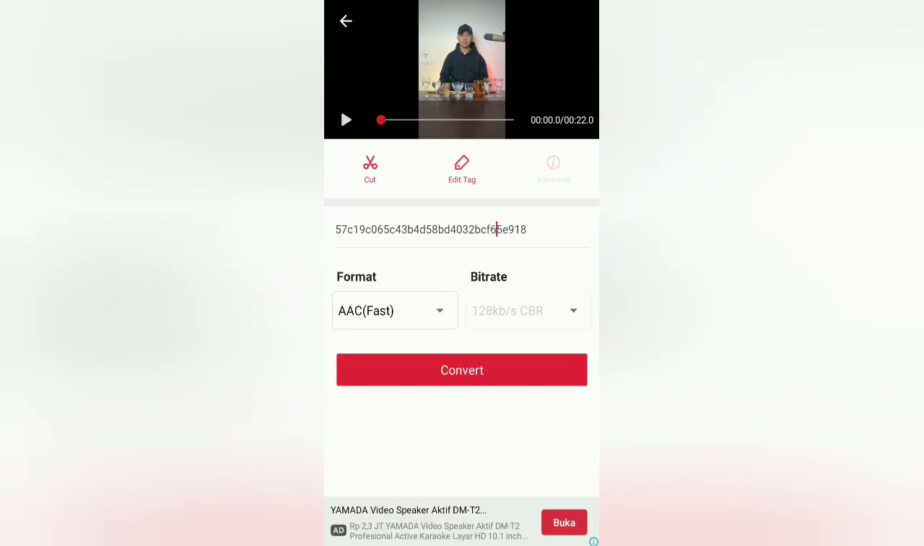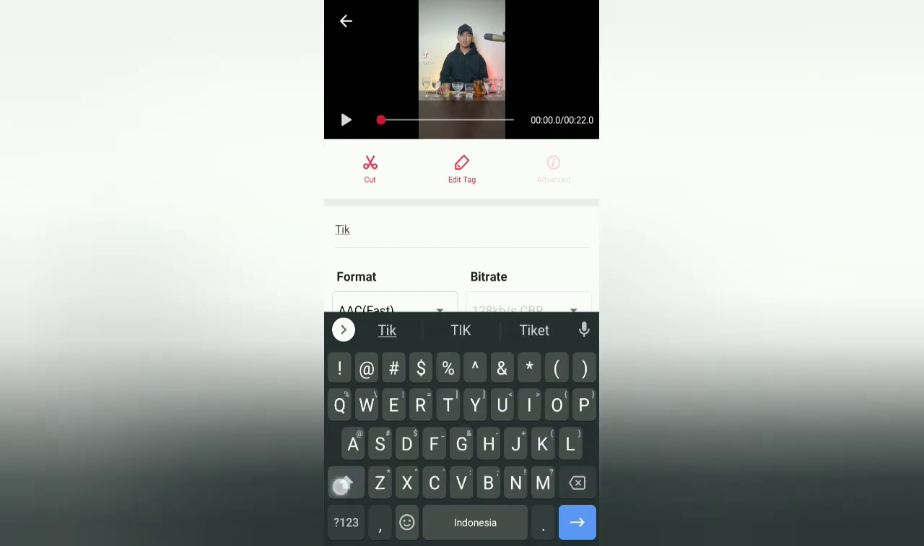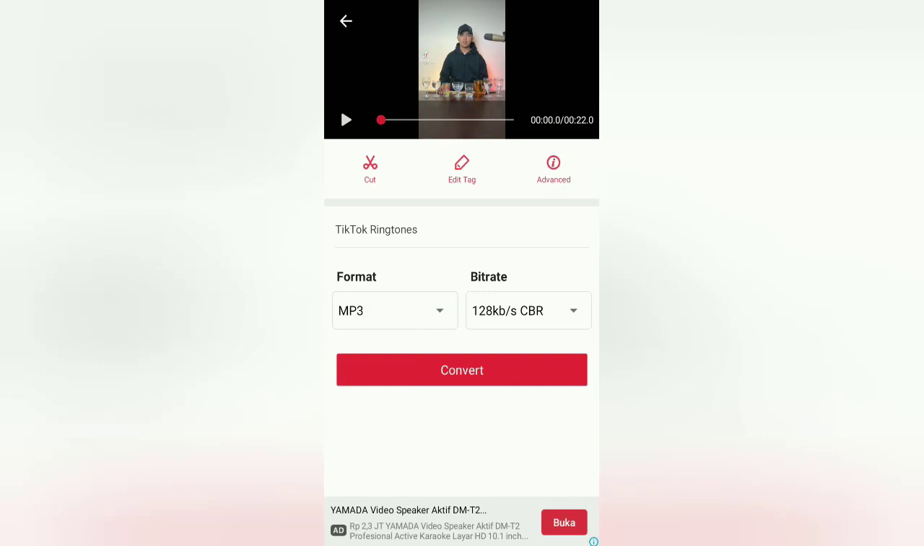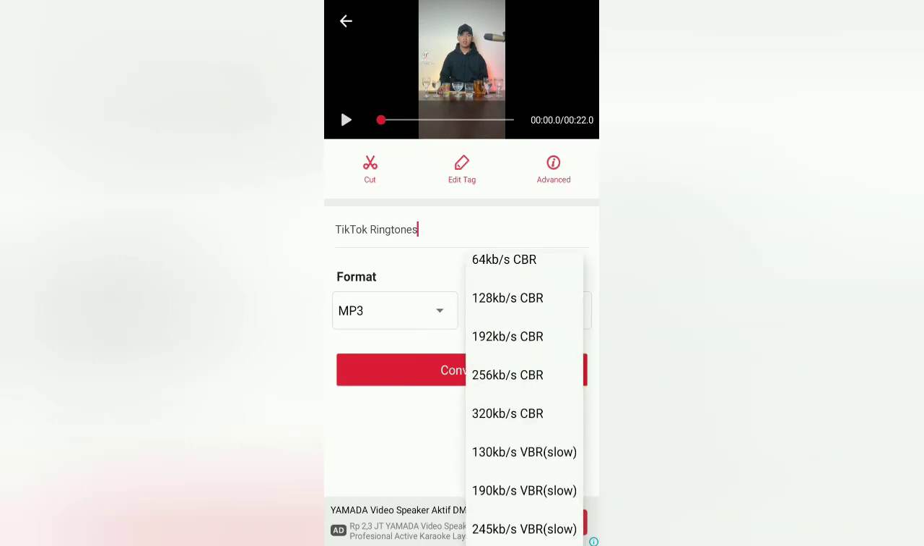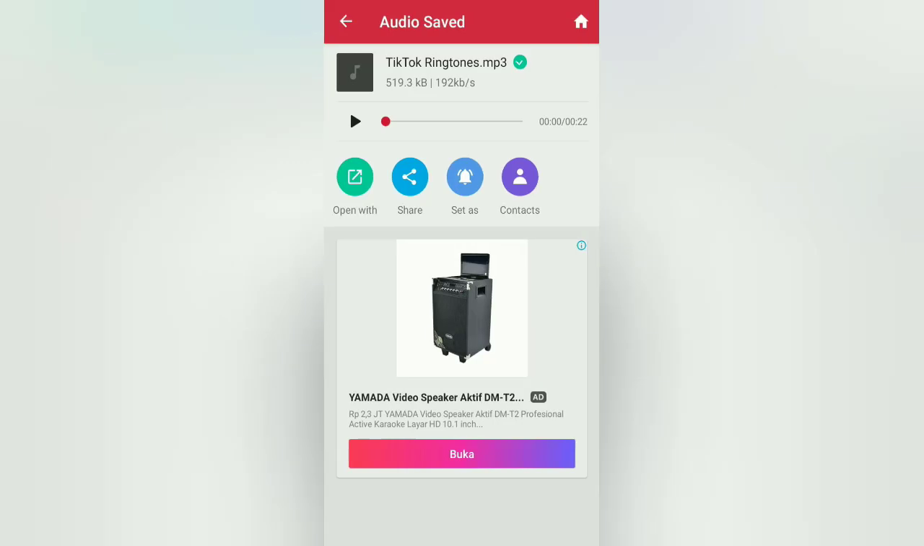At this point, you can give your ringtone audio file a name. Change the format to MP3. Then set the bitrate as high as 192 kilobytes per second. After that, tap on the convert button. And yeah, so far, you have successfully converted a TikTok video into an MP3 audio file.